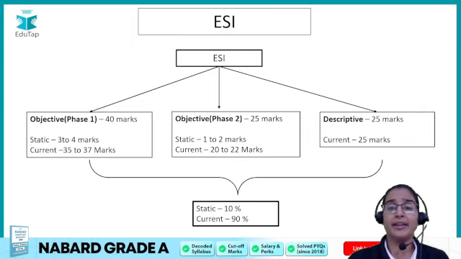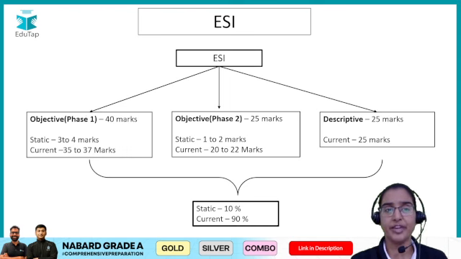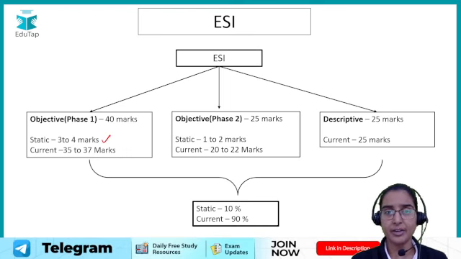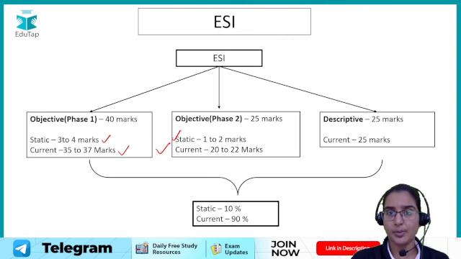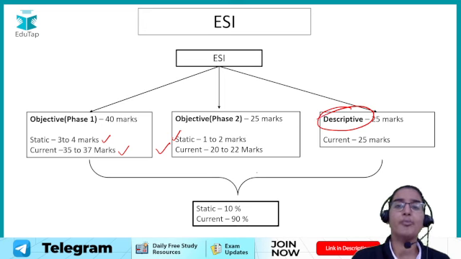So in this manner we have seen what kind of current affairs needs to be covered. Now let us see, right? So here we have covered the static part of both the objective phase 1 and phase 2. We have seen the current affairs part of again phase 1 and phase 2. Now let us see the descriptive part as far as the phase 2 exam is concerned.